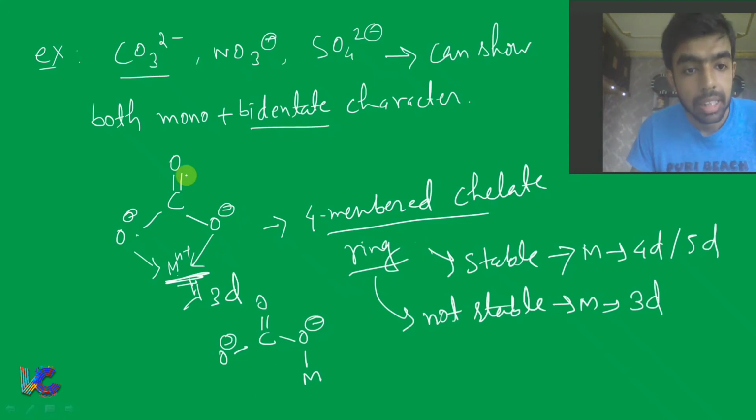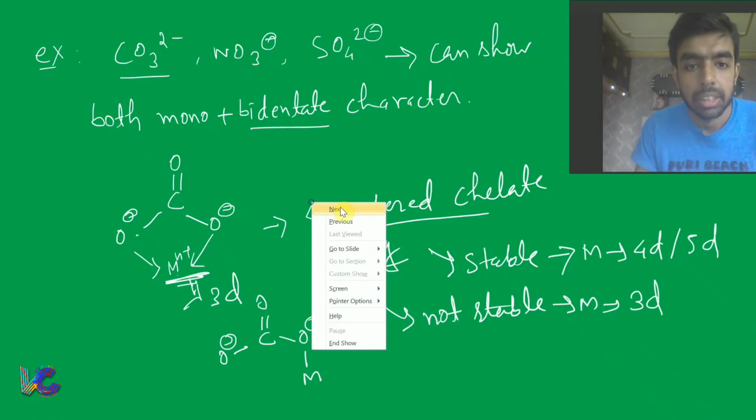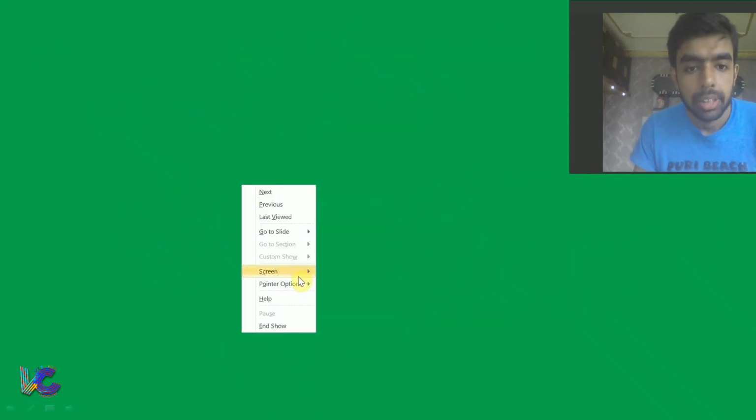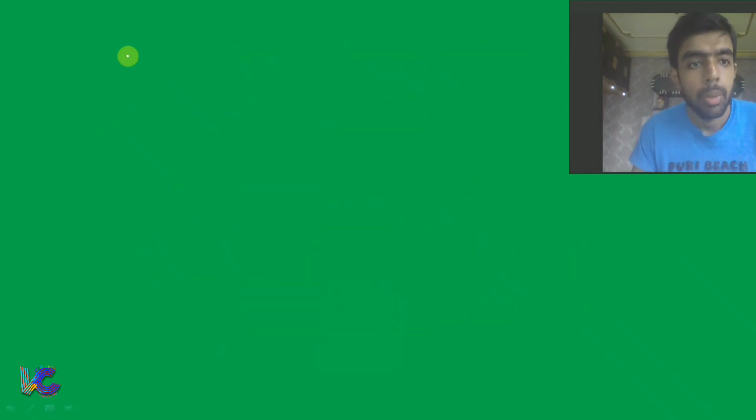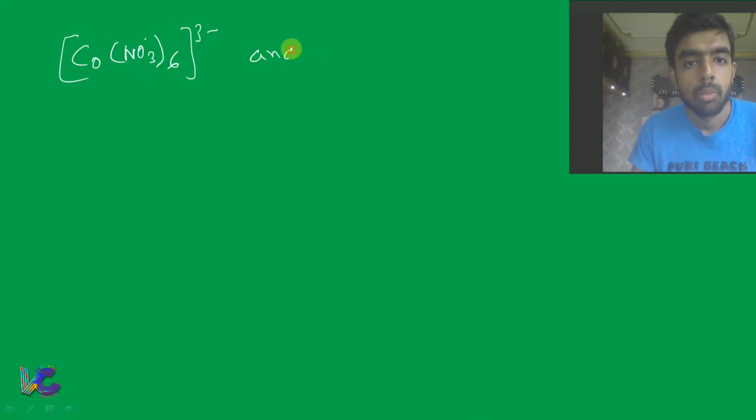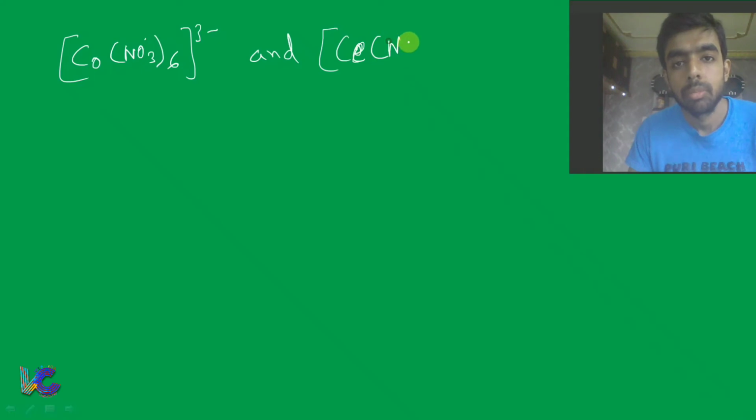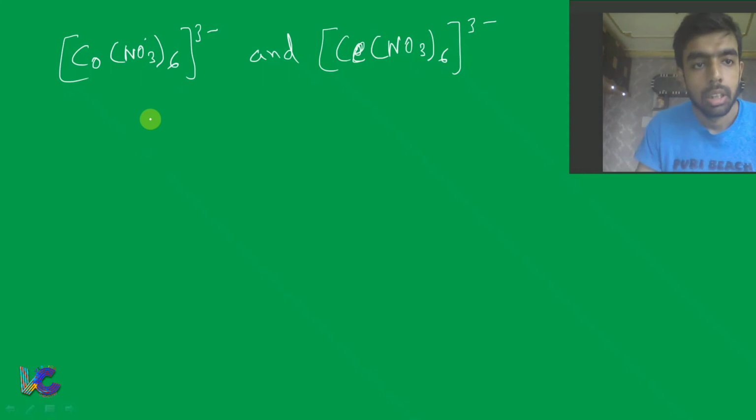Now let's take a real example of the stability of the 4-membered chelate ring. Take the example of, let's say, Co(NO3)6 3 minus and Ce(NO3)6 3 minus.